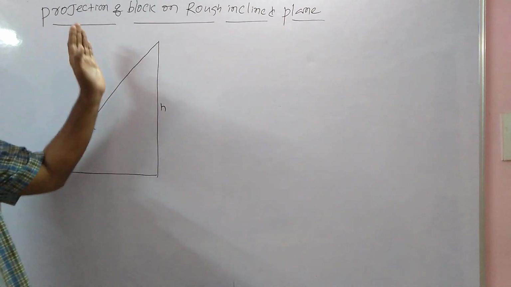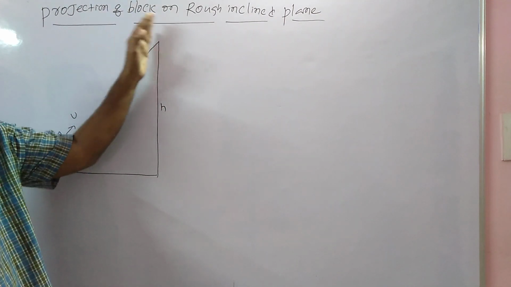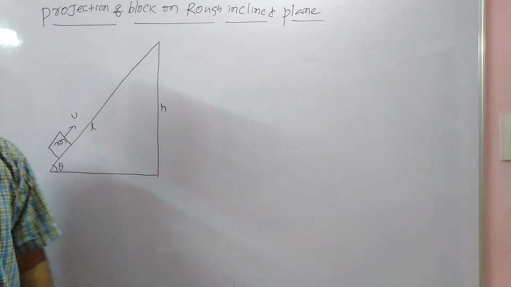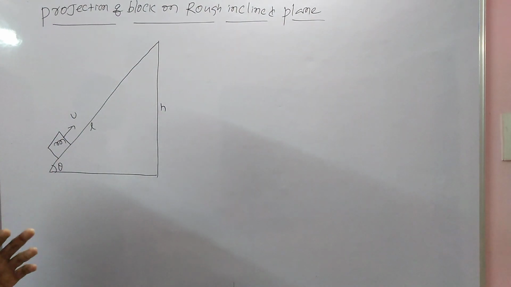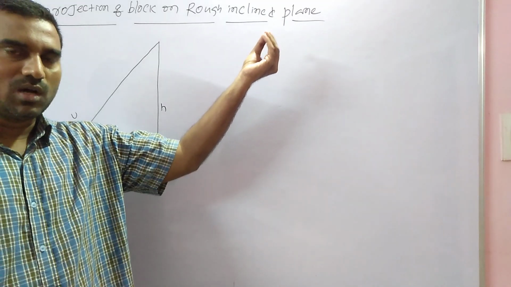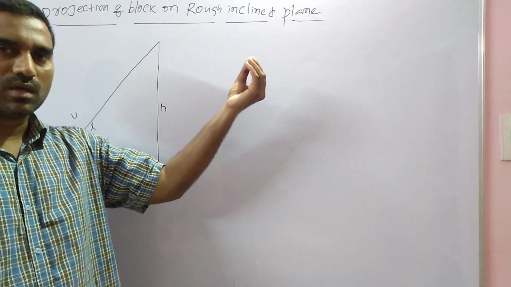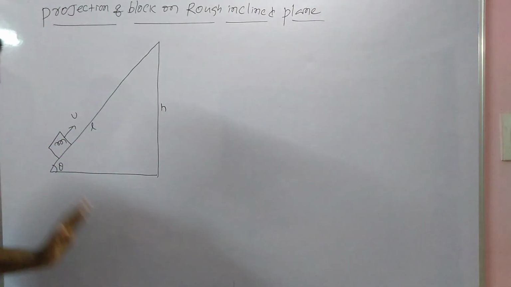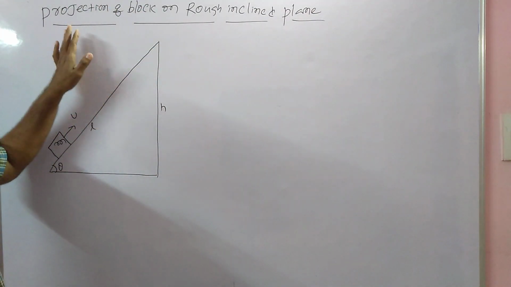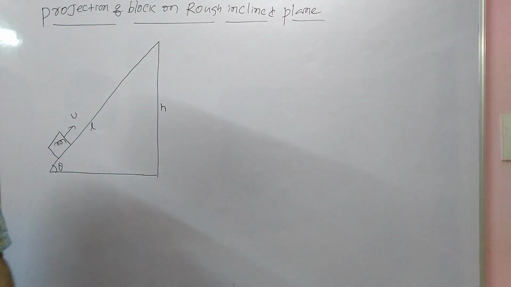So the next concept is projection of a block on a rough inclined plane. In the last video, the body was sliding down a rough inclined plane. But here, the body is moving up the plane. This is projection of a block on a rough inclined plane.